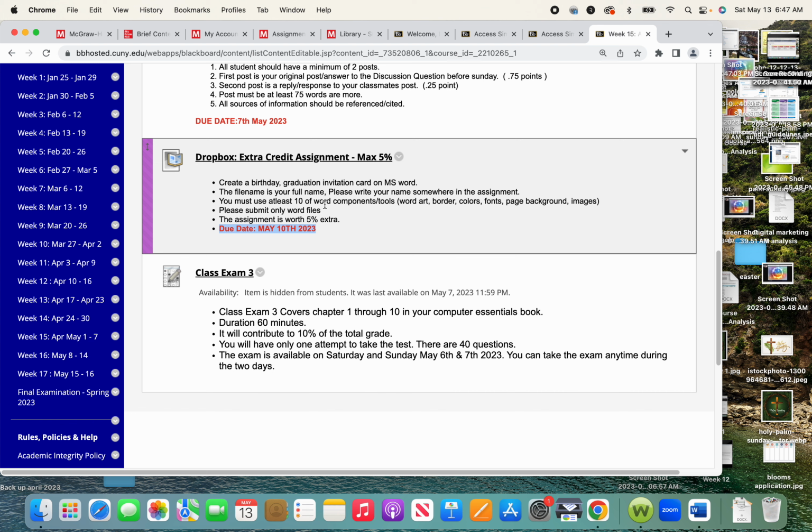You'll have to make a Microsoft Word birthday, graduation, or invitation card for any event, and use at least 10 of the components like WordArt, borders, fonts, colors, and backgrounds. You have to submit the Word document itself. You cannot submit PDFs or Google Docs. Please submit the extra credit and take advantage of the extra 5%.